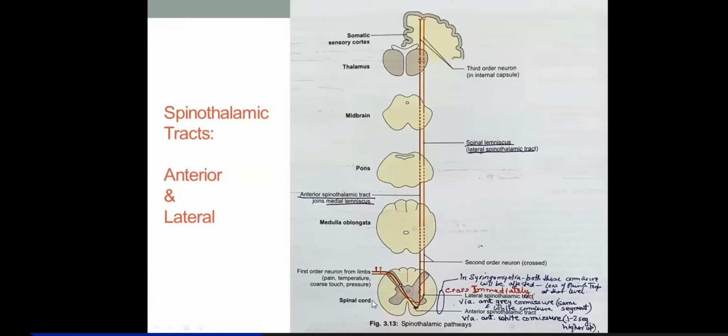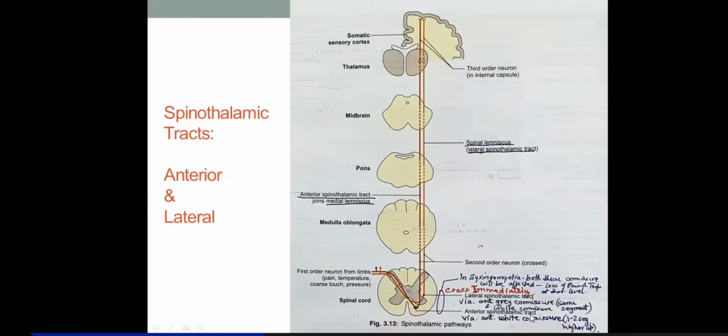Now, the second order fibers carrying these sensations of coarse touch and pressure will ascend one to two segments higher up, and then will reach the opposite side in the anterior funiculus. Got it now?